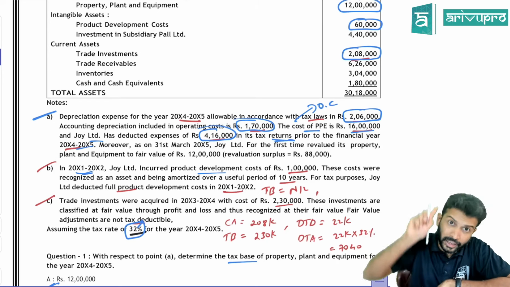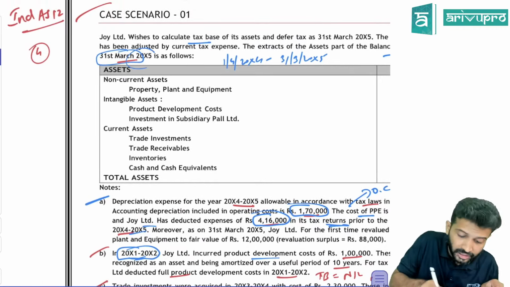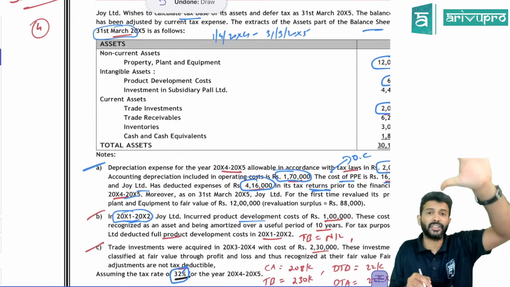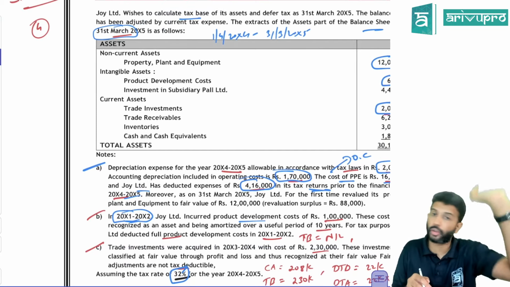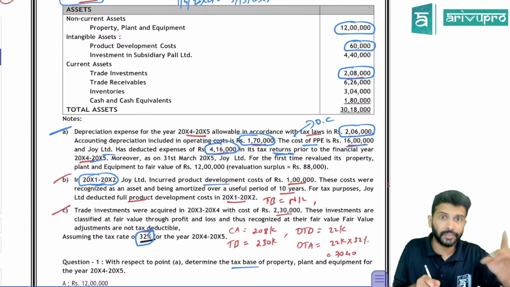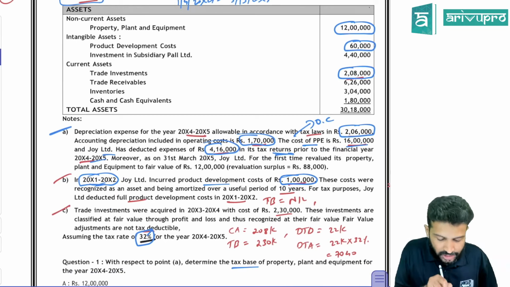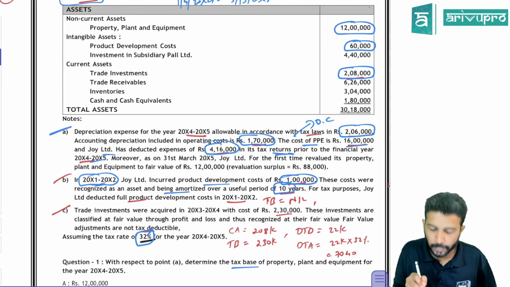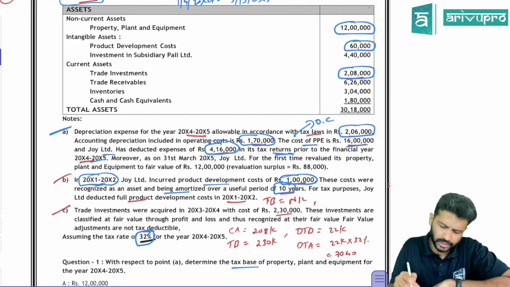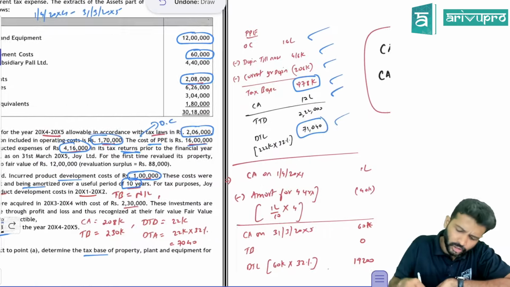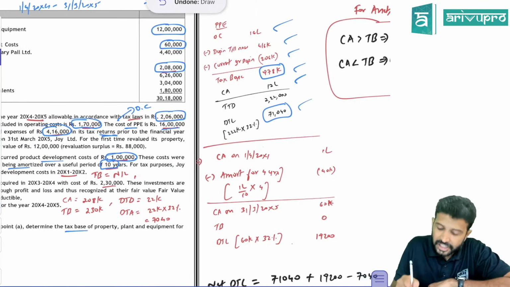Keep in mind the data given: 20X1-X2. Currently we are in X4-X5. So X1-X2 is 1 year, X2-X3, X3-X4, X4-X5. 4 years have already passed. So you incurred the development expenditure 4 years before. Totally how much did you spend? 1 lakh rupees. These costs are recognized as an asset and amortized over a period of 10 years. Since the condition is satisfied, you have capitalized it and are depreciating it over 10 years. So on 1st April 20X1, the carrying amount of this intangible asset is 1 lakh.